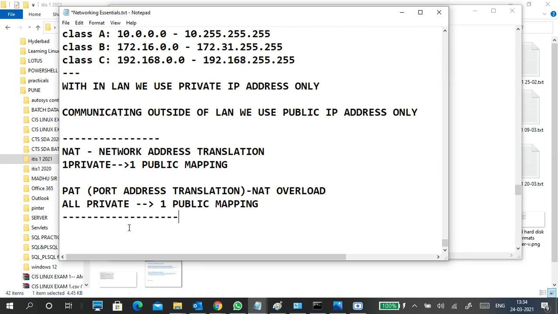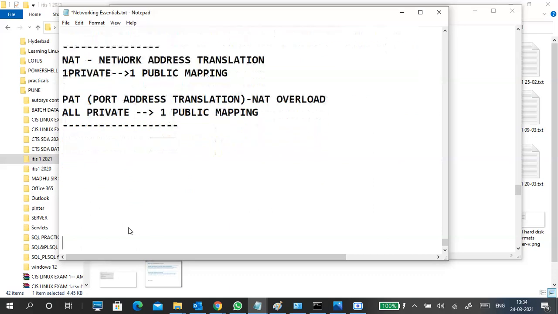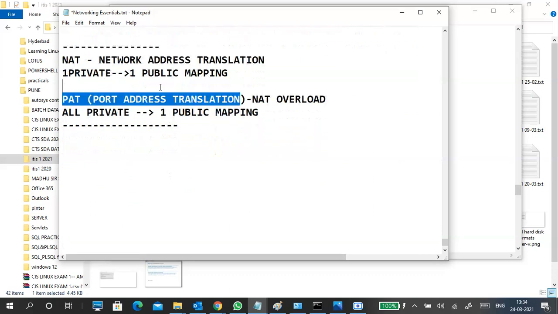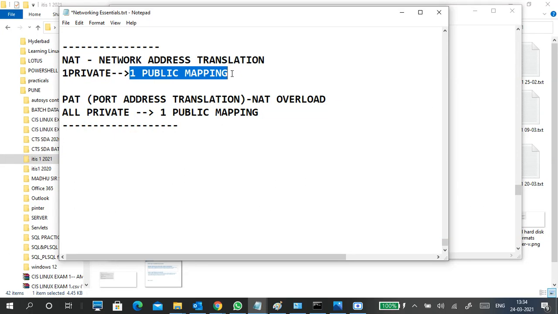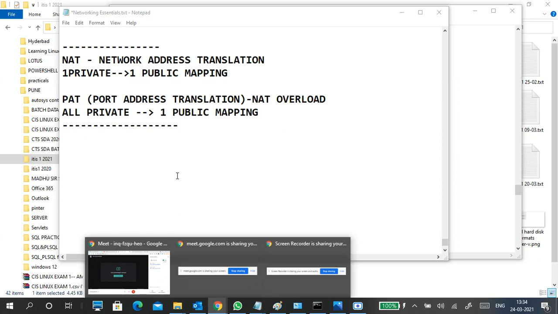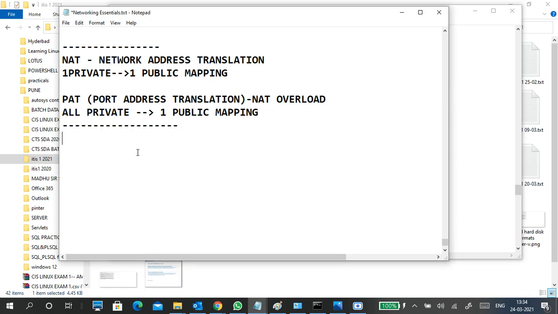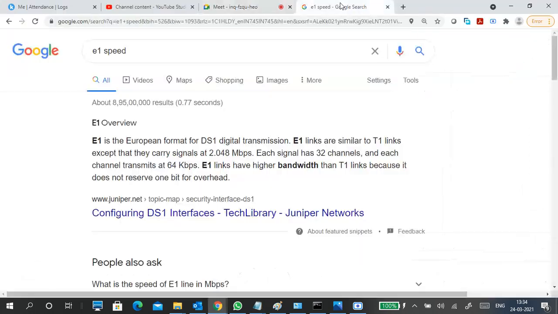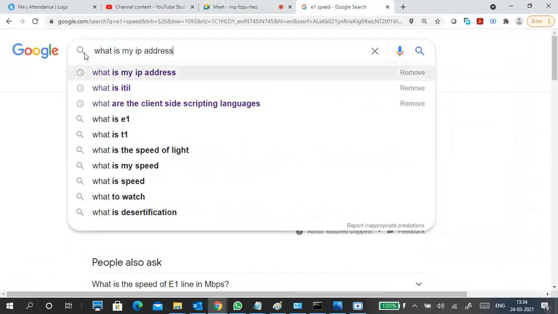But generally, port address translation happens at your router end. I should not show it because it's recording. So go to the Google browser and type what is my IP address.